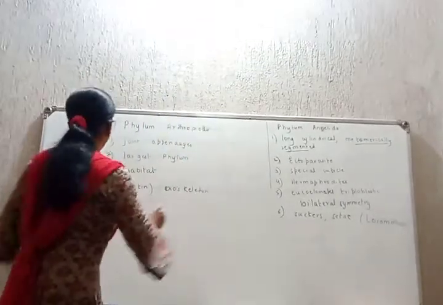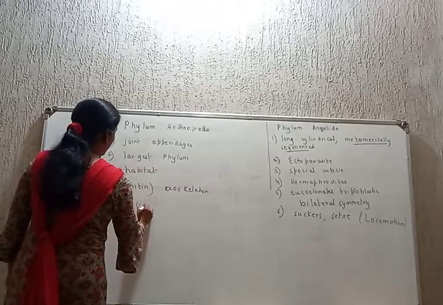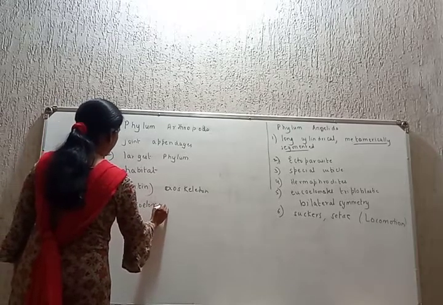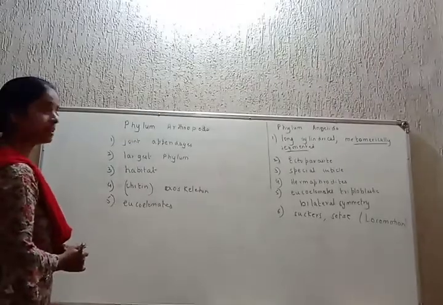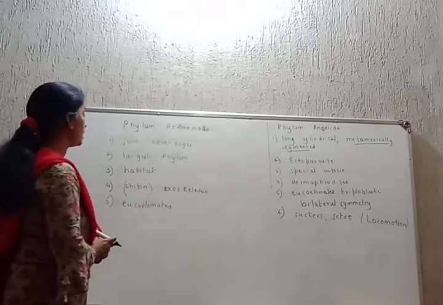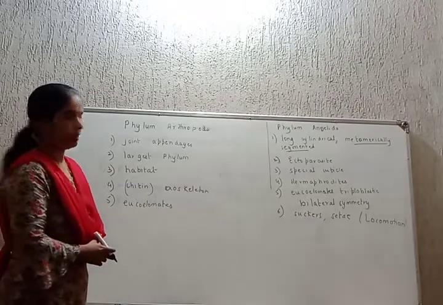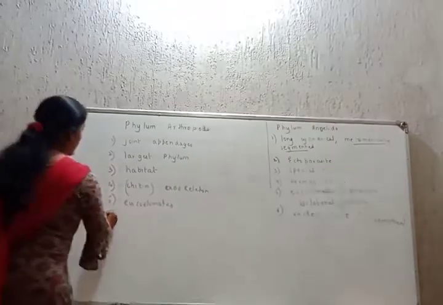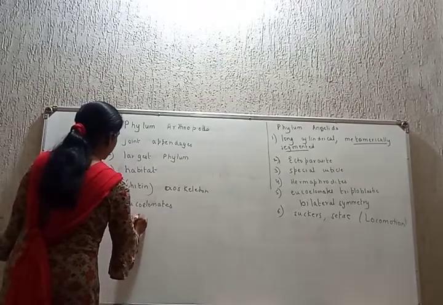Chitin is actually a sugar molecule. Next character. They are also eucoelomates, triploblastic, and with a non-segmented body. They are triploblastic eucoelomates with a bilateral symmetry. And they are all unisexual.